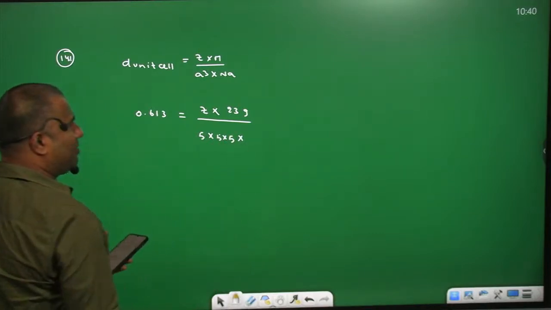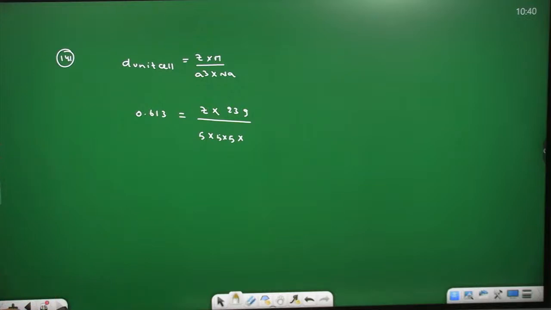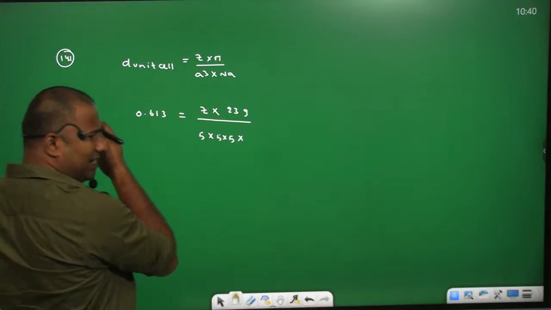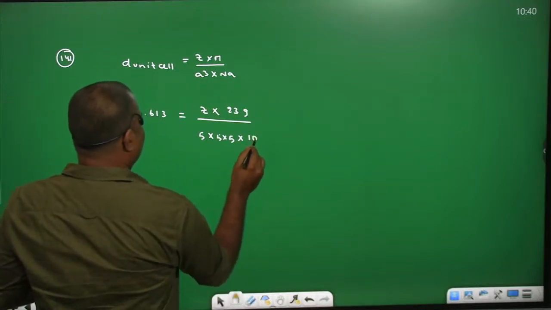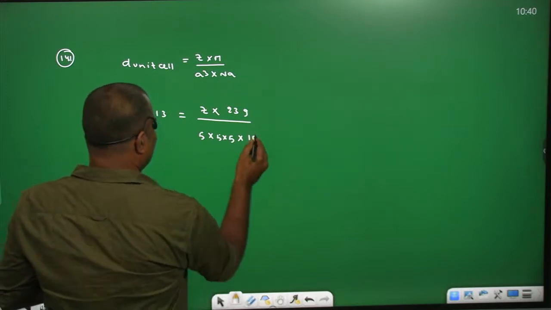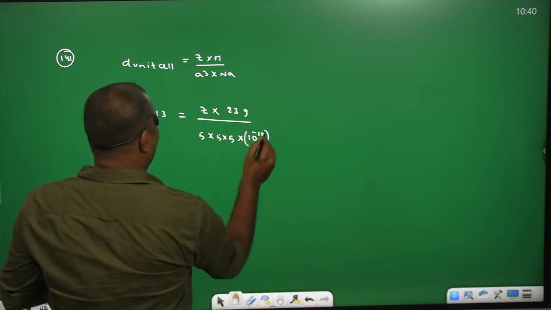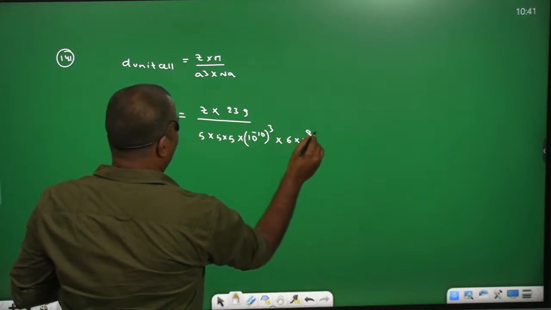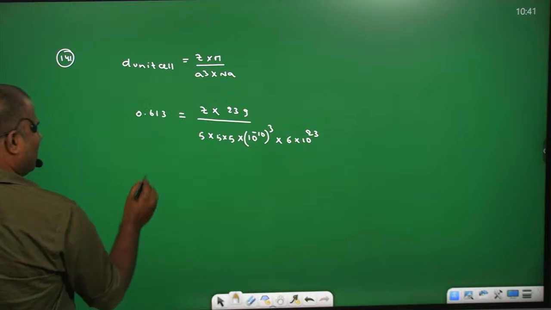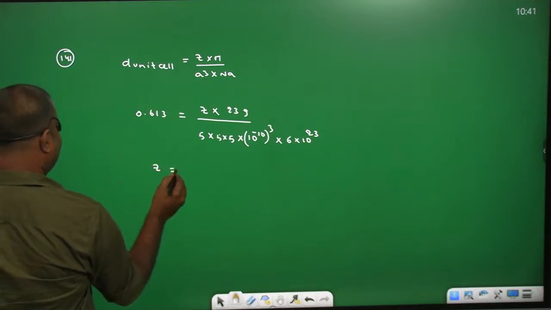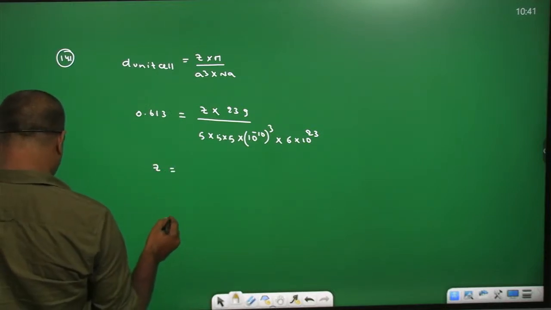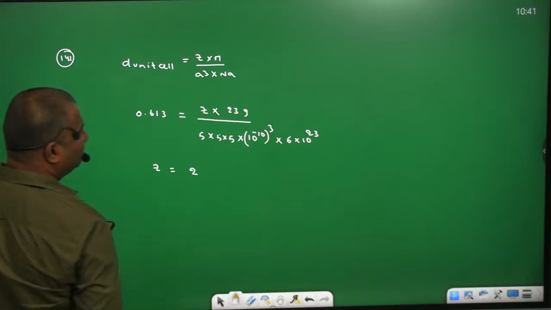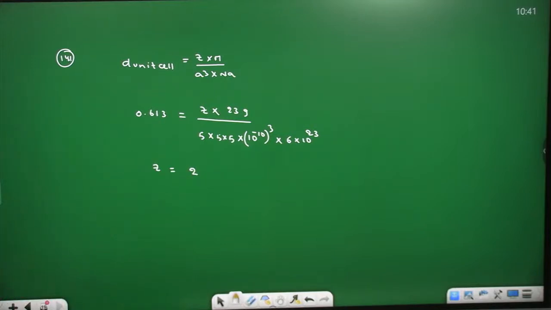We need to convert angstroms into centimeters. 1 angstrom equals how many centimeters? 10 power minus 10 centimeters. So 10 power minus 10, whole cube. Avogadro number means 6 into 10 power 23. If you simplify the value, you can get Z for this molecule exactly 2. Okay?